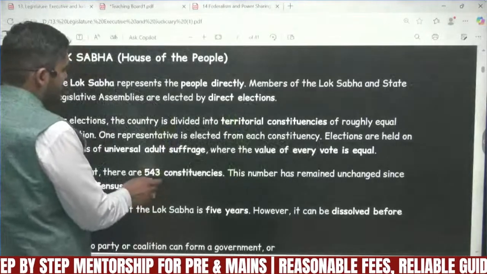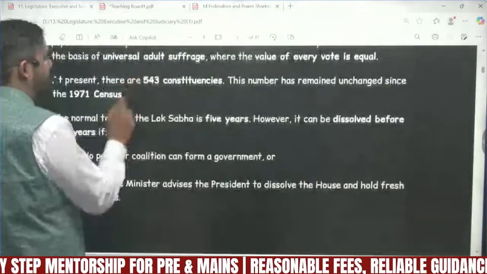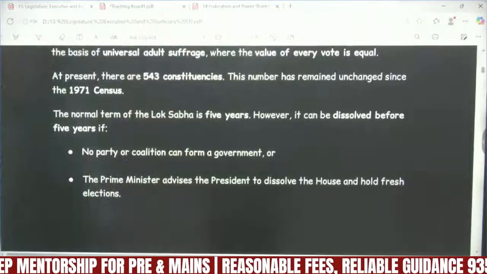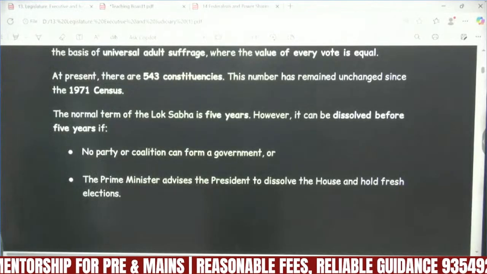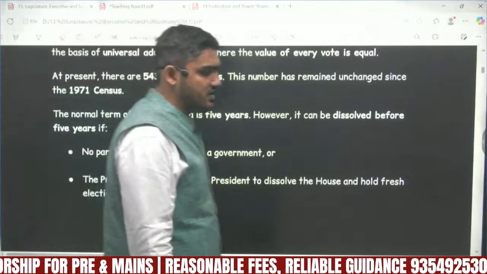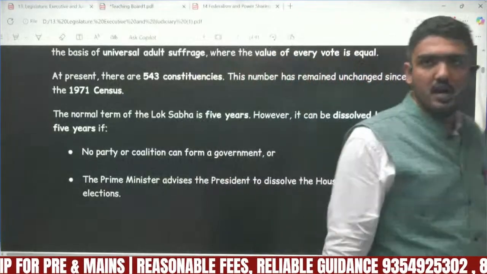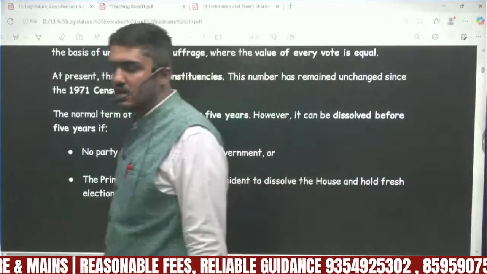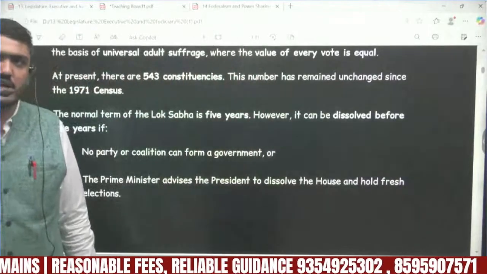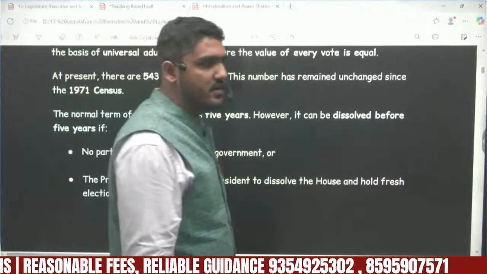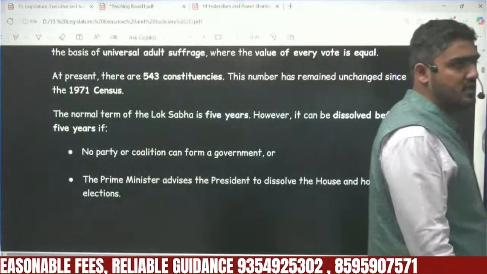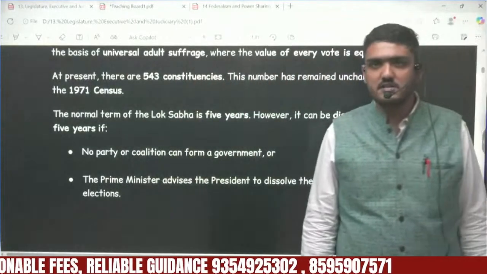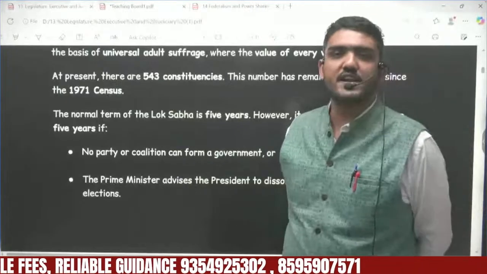Coming back to this point, at present there are 543 constituencies, and this number has remained unchanged since the elections of 1971. And which population data will be used by the delimitation commission? According to the constitution, the data will be as provided by the census.